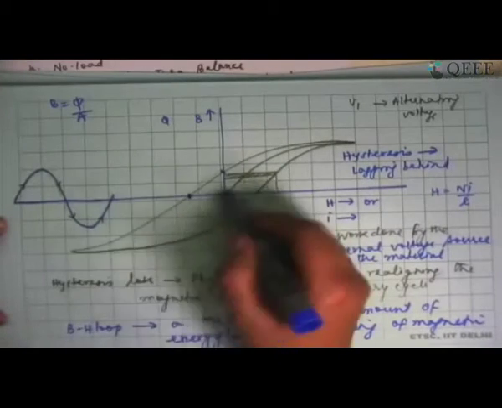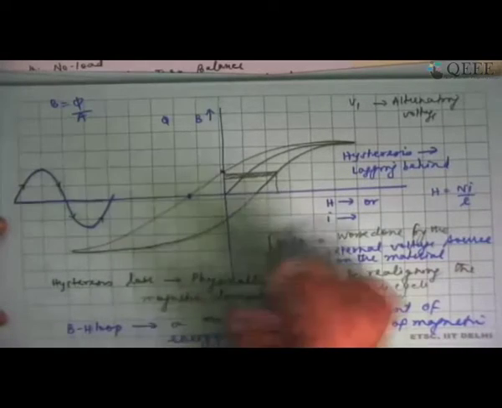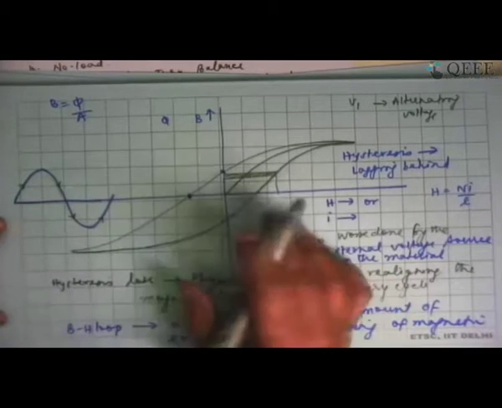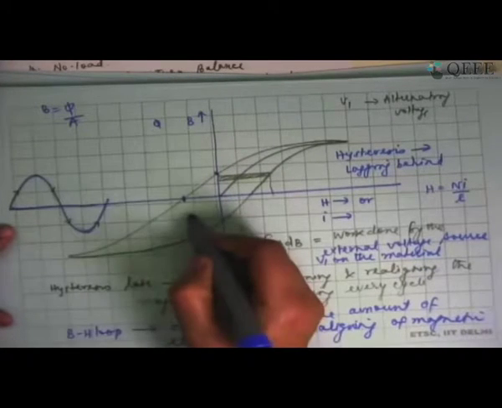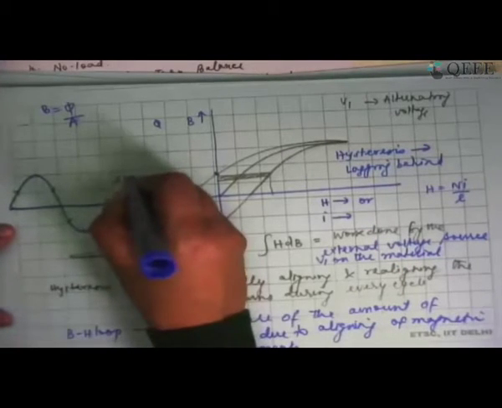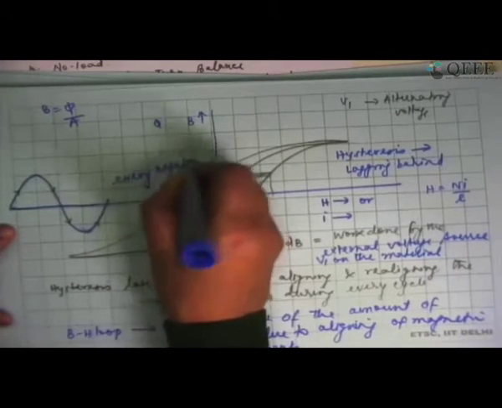The loop that is displaying the BH loop is essentially the lost amount of energy every time I go from the positive current to the negative current and vice versa. So this loss happens during every cycle.